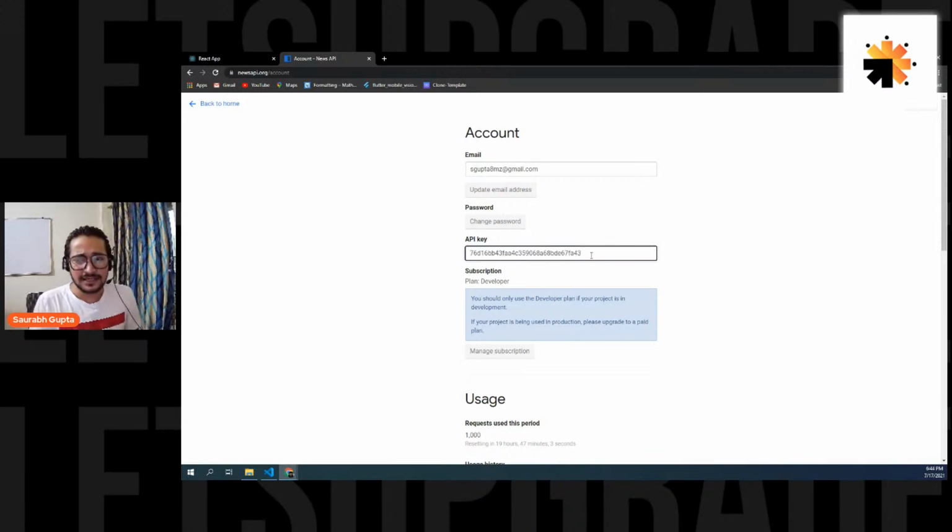So this is my API key. Just for now, I'll copy it and paste it somewhere. Why is it not getting copied? Yep, now it is copied.